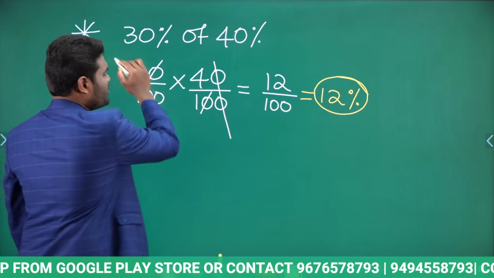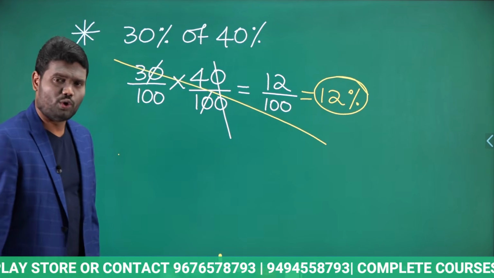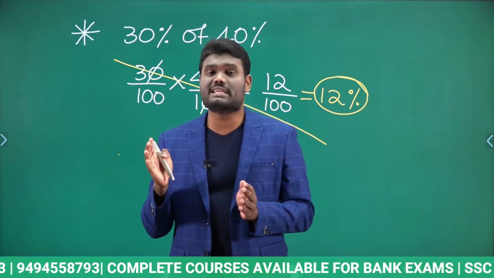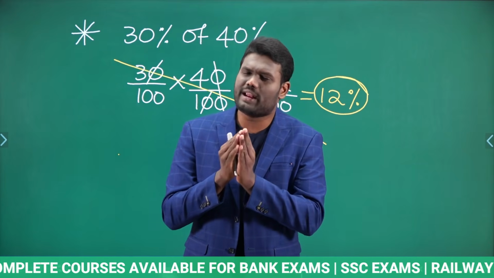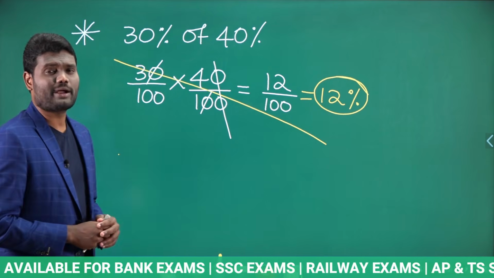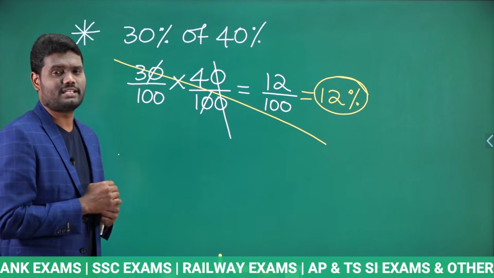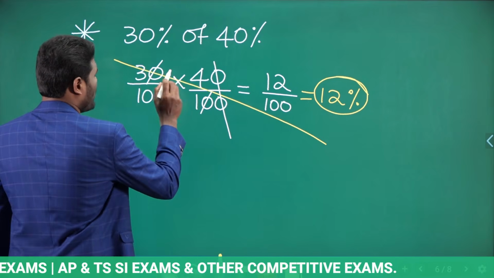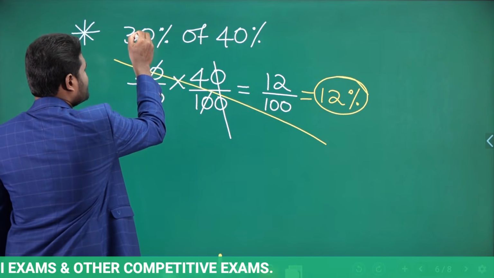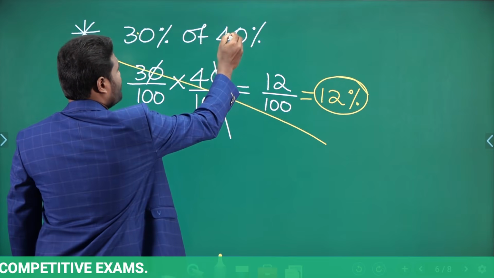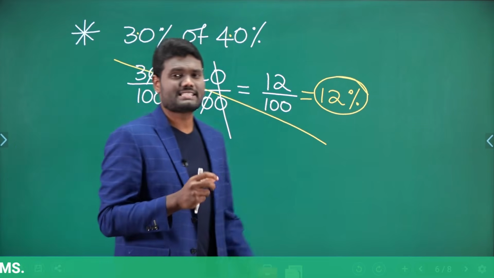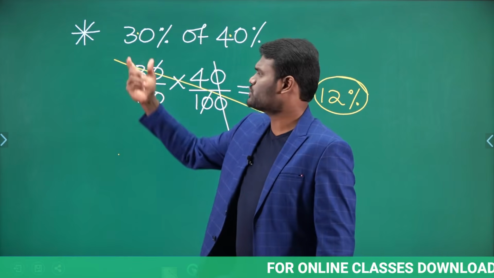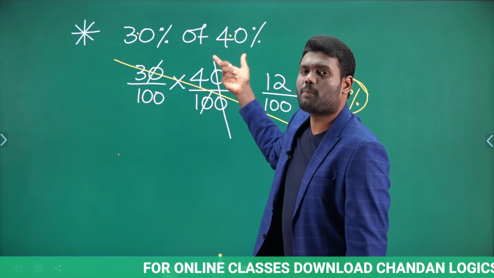But from an examination point of view, can you do all this calculation in the examination? No, we don't have time to do all this calculation. Then how to do percentage of percentage calculations much faster? It is very simple. Just observe here carefully. Whenever you come across a percentage of percentage calculation, simply after one digit keep a decimal point. So this is 3.0 and this is 4.0. After one digit I have placed a decimal point, so now it is going to be 3.0%, 4.0%.